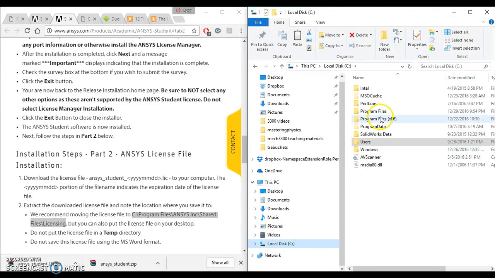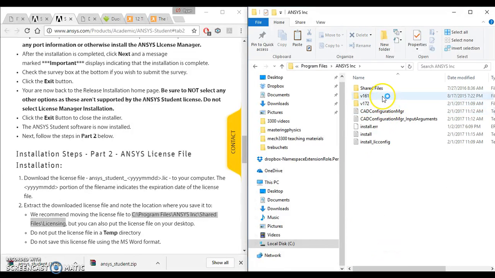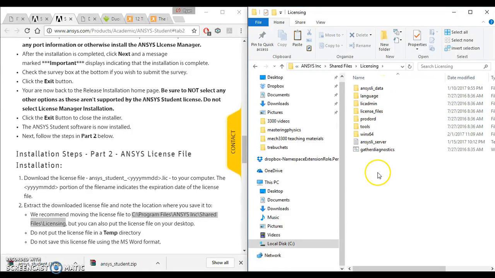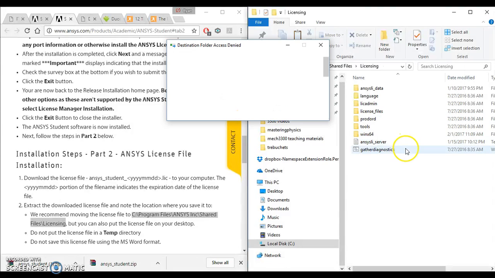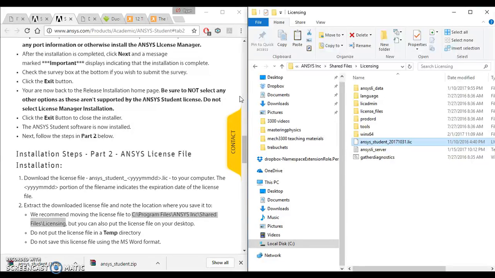Now let's find that location that they said. So it's Program Files, Ansys Inc, Shared Files, Licensing, Wild, paste. Okay, cool.